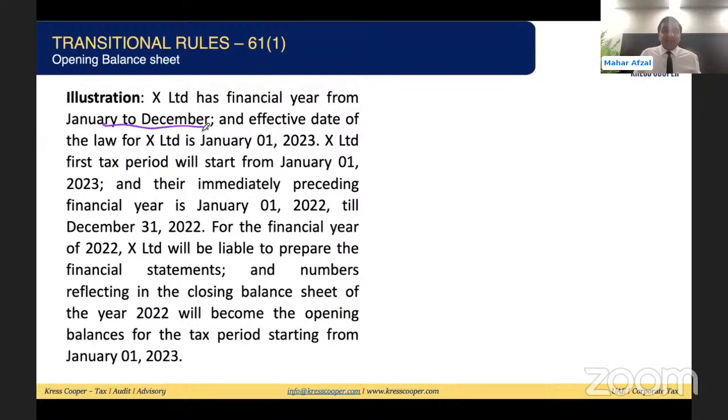For the financial year 2022, X Limited will be liable to prepare the financial statements, and the numbers reflected in the closing balance sheet are important. The balance sheet numbers reflected in the closing balance sheet of 2022 will become the opening balances for the tax period starting from 1st Jan 2023.